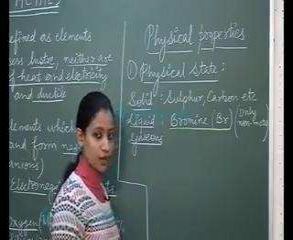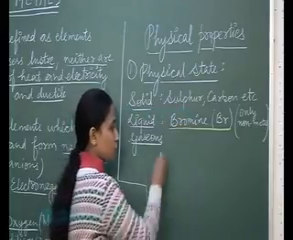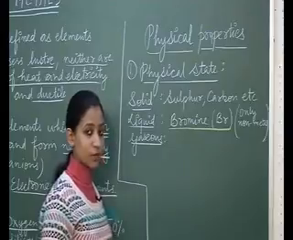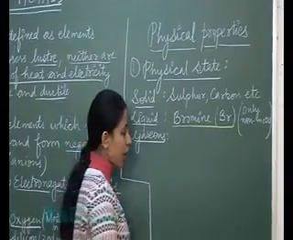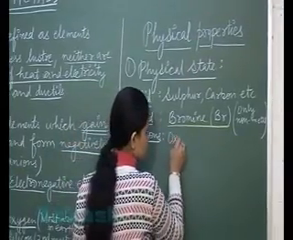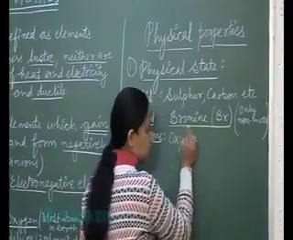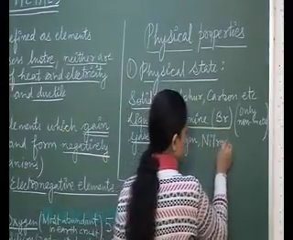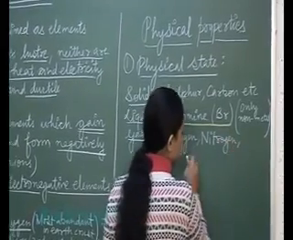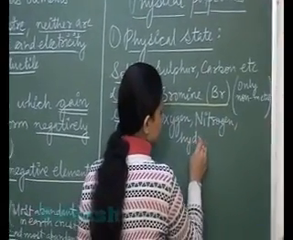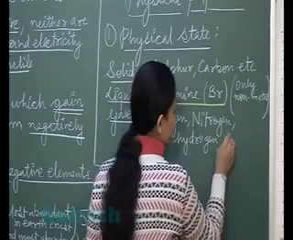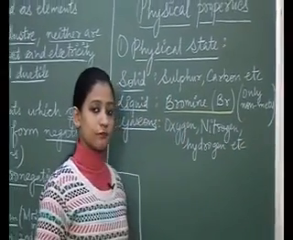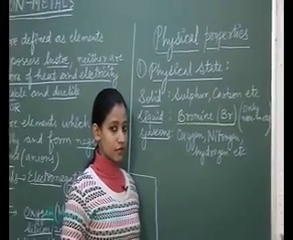a non-metal. And if we have to talk about the non-metals which are present in the gaseous state, then we have many non-metals which are present in the gaseous state. So you must also know the examples like oxygen, nitrogen, hydrogen, etc. So I hope, students, the physical state of non-metals is clear to you.